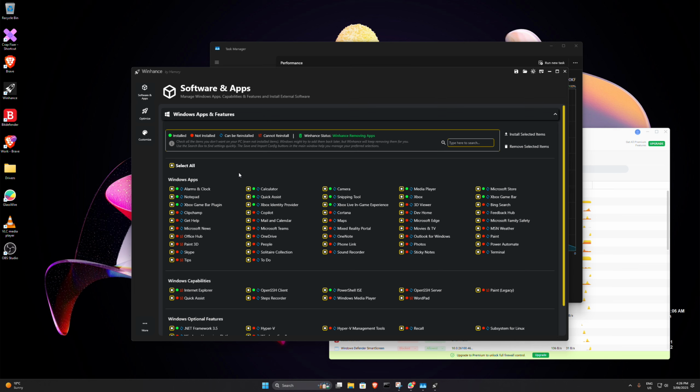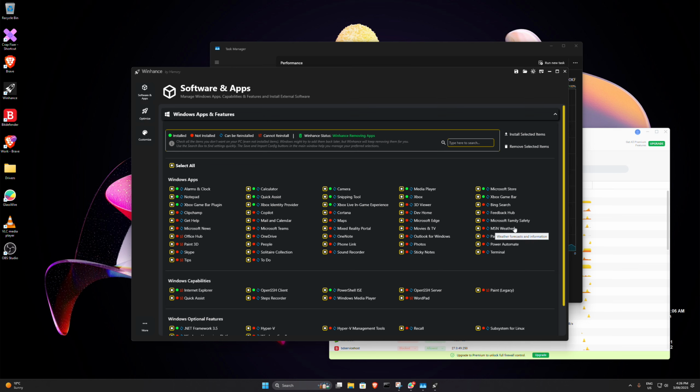So you can uninstall Windows apps that come pre-packaged with Windows 11 that nobody ever asks for and nobody ever wants. So things like Bing search, I don't know who's asking for that. Windows technicians must think everybody needs it.